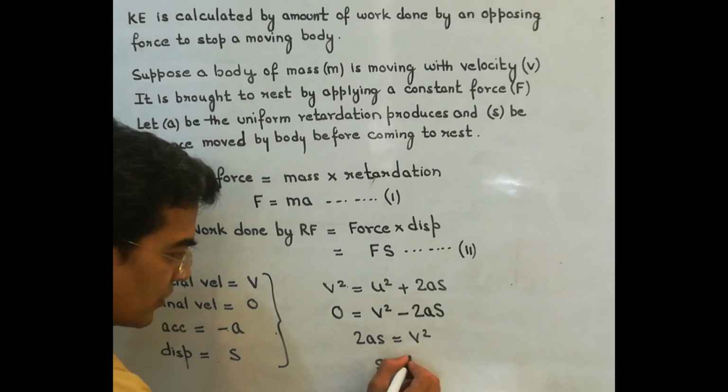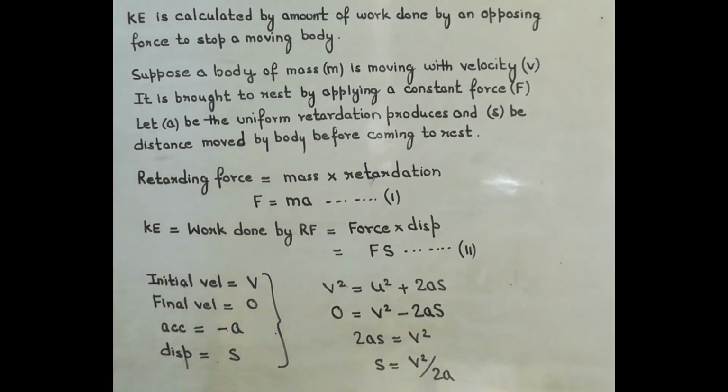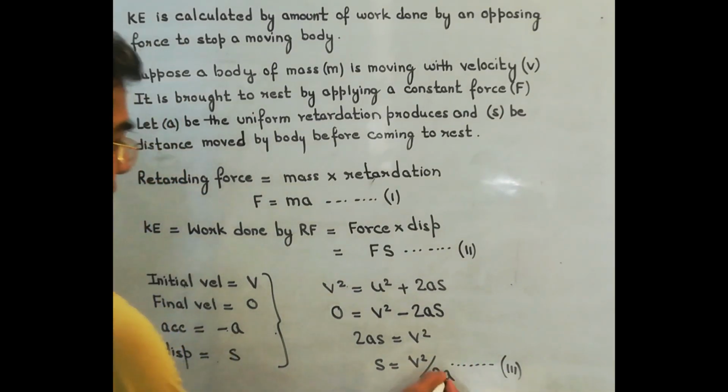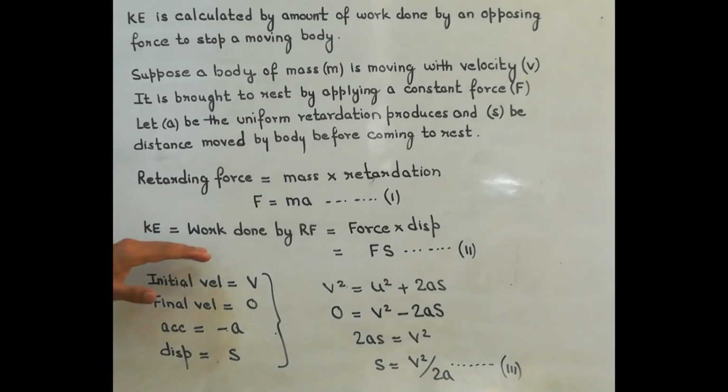So s is equal to v square upon 2a. Hope this much is clear to you. So this we have got, the relation of s with v and a.